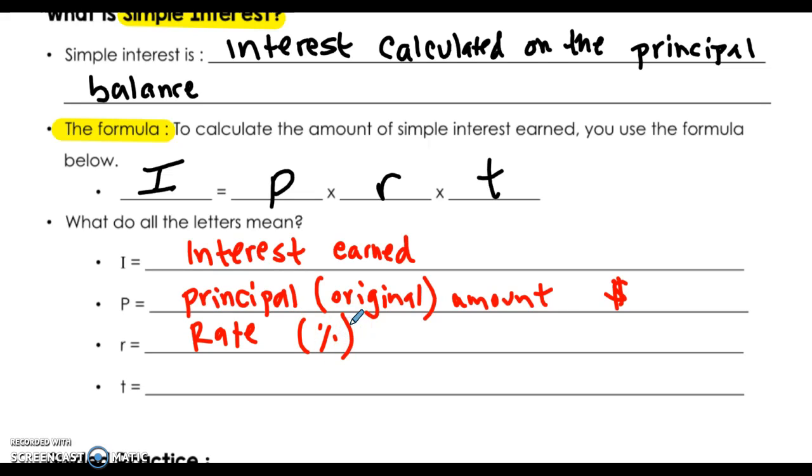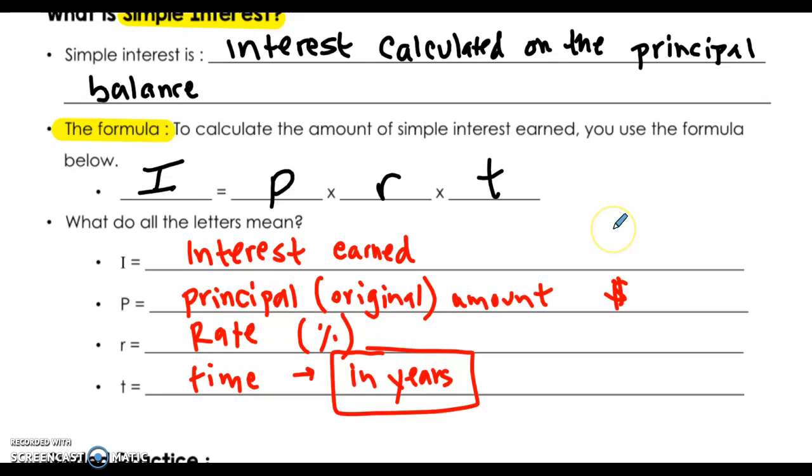It's what percent your money is growing at. And then finally, the T stands for time. The really important piece about this is that this is measured in years. So if you're given a problem and the time is not in years, maybe it's just in months, it must be put into years in order for this formula to work.